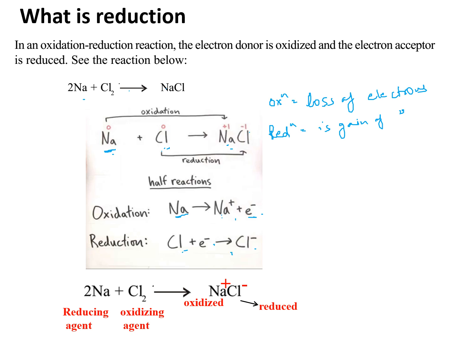Sodium has given this electron for the reduction of chlorine, so sodium has acted as a reducing agent. Chlorine has taken up this electron, so it has acted as an oxidizing agent. The one which acts as a reducing agent itself gets oxidized, and the one which acts as an oxidizing agent itself gets reduced.